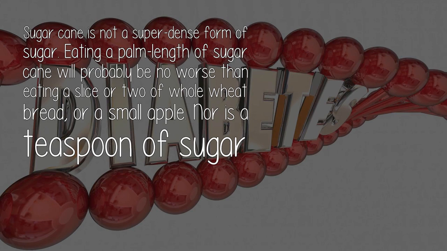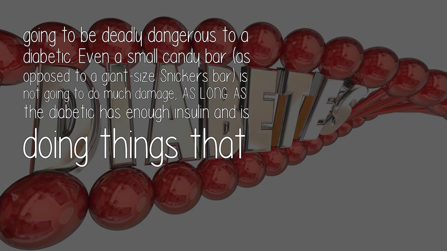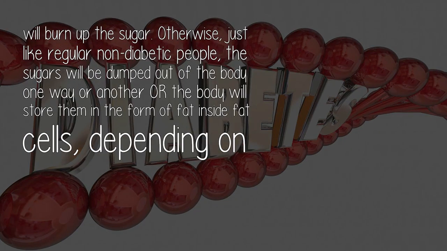Sugarcane is not a super dense form of sugar. Eating a palm length of sugarcane will probably be no worse than eating a slice or two of whole wheat bread, or a small apple. Nor is a teaspoon of sugar going to be deadly dangerous to a diabetic. Even a small candy bar, as opposed to a giant-sized Snickers bar, is not going to do much damage, as long as the diabetic has enough insulin and is doing things that will burn up the sugar.